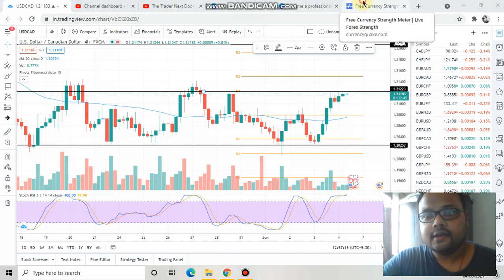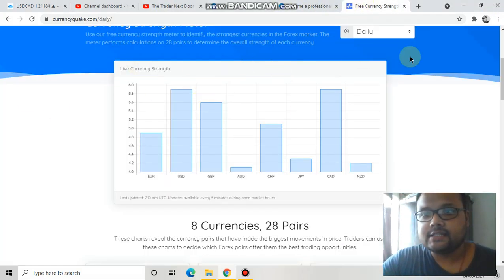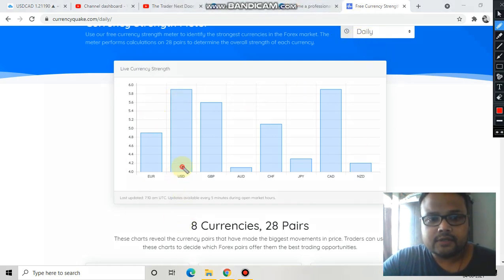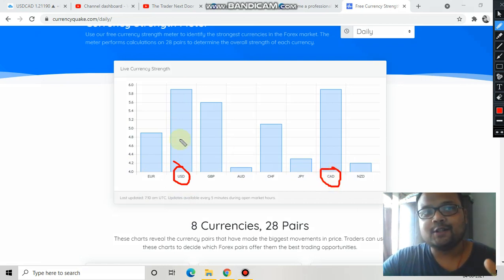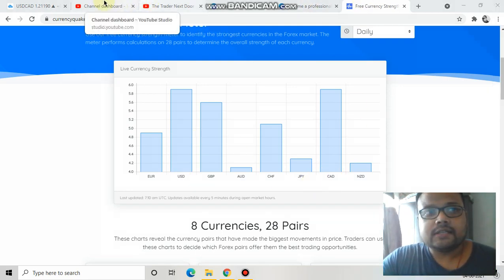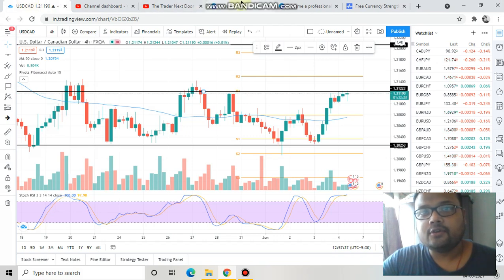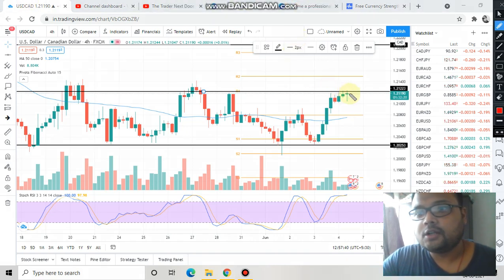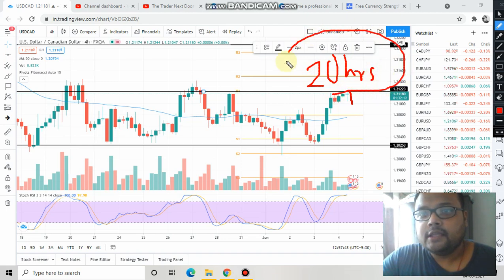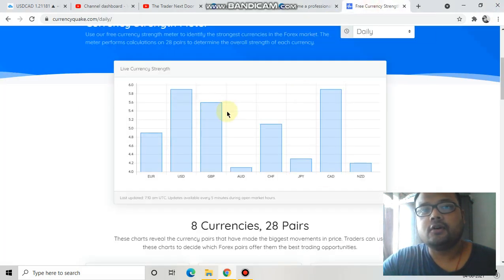On the other hand, if we look at the currency meter, this is the daily currency meter, and you can see that this is the USD and this is the Canadian. We can see that on the currency meter, USD is very strong and the Canadian dollar is also very strong. Therefore, it is not going down. As a result, though it is struggling at the resistance for the last 20 hours, USD is still not ready to go down that easily because the currency pair is very strong here.